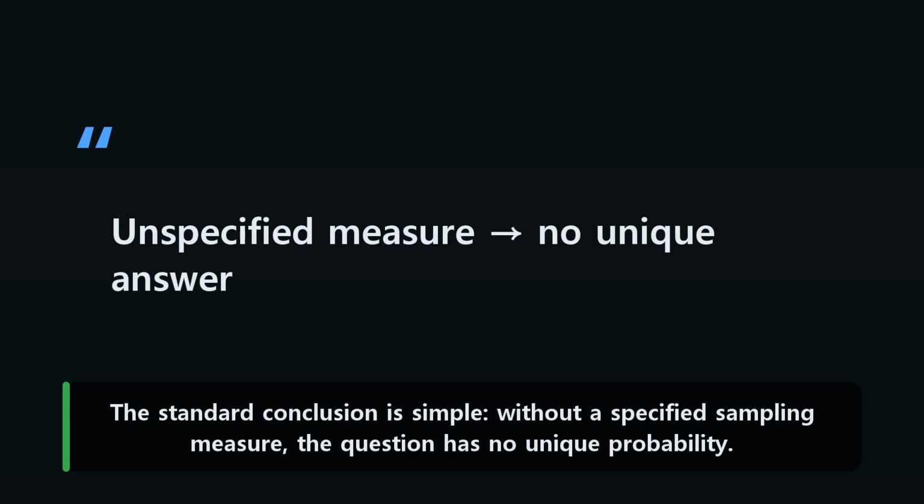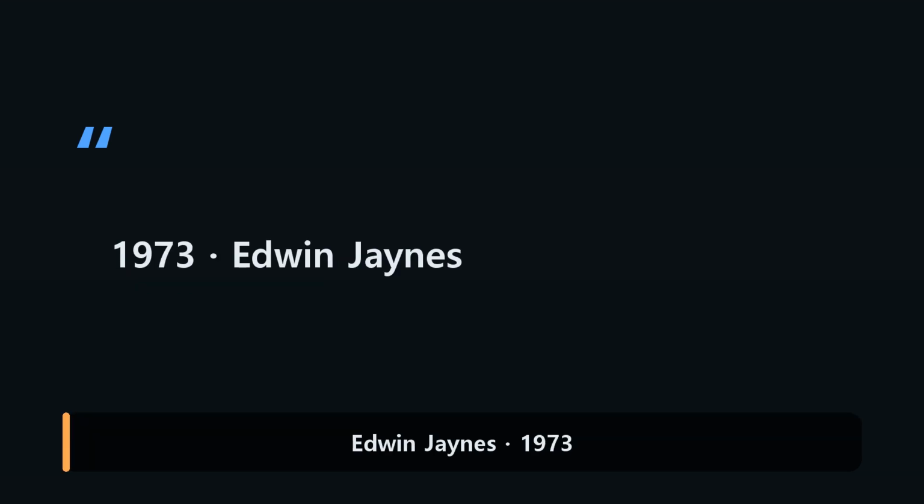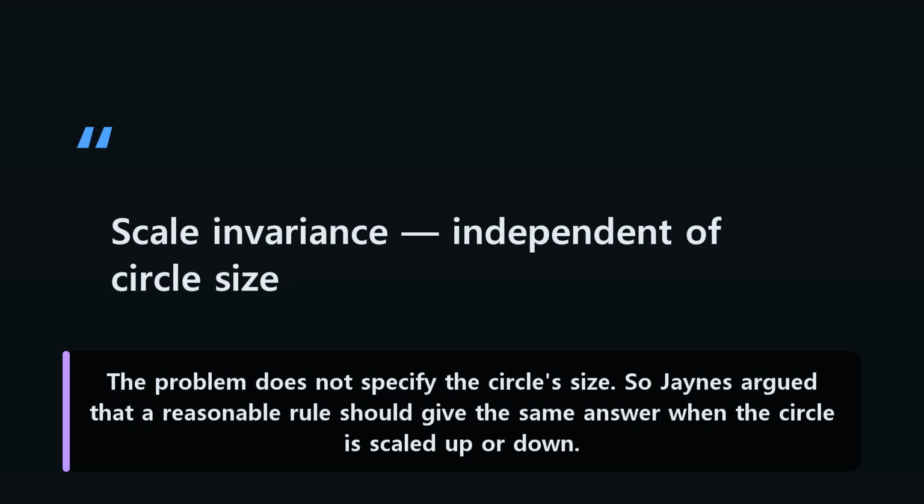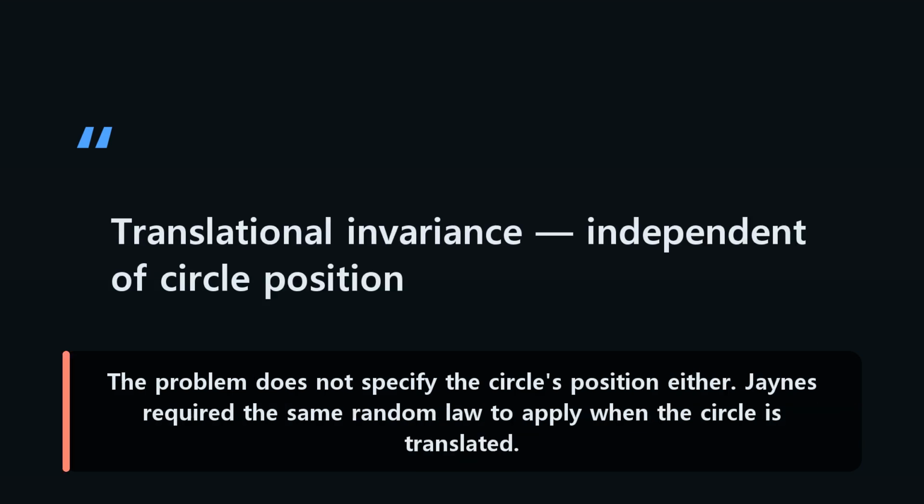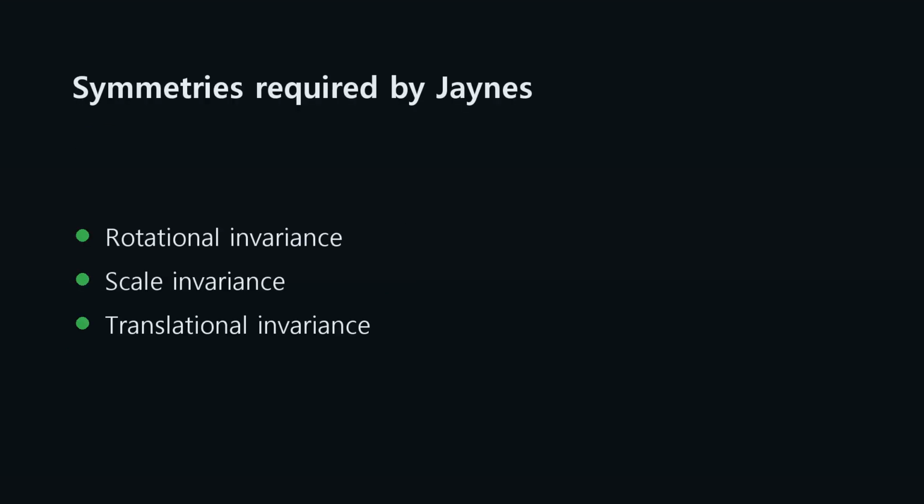The standard conclusion is simple. Without a specified sampling measure, the question has no unique probability. But in 1973, physicist Jaynes went beyond simply saying there was no answer. The problem does not specify the circle's size. So Jaynes argued that a reasonable rule should give the same answer when the circle is scaled up or down. The problem does not specify the circle's position either. Jaynes required the same random law to apply when the circle is translated. No direction has a reason to be special, so the rule should also have rotational invariance. It should stay the same under changes of size, position, and orientation.